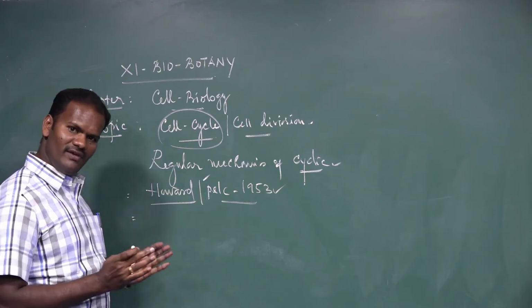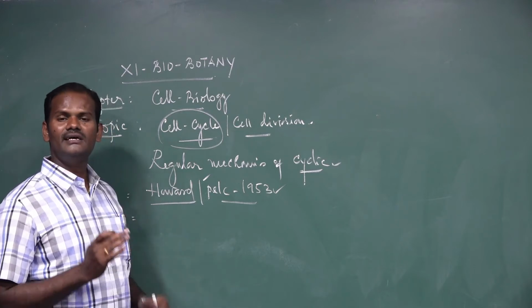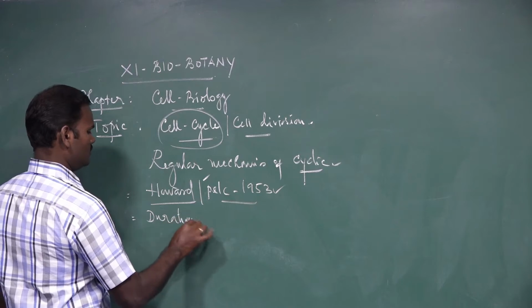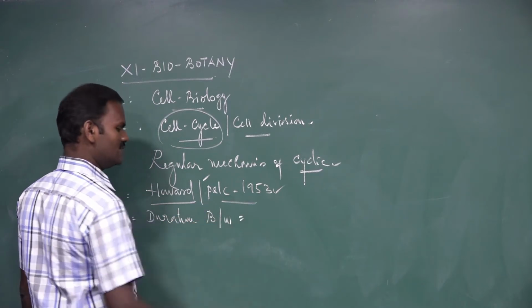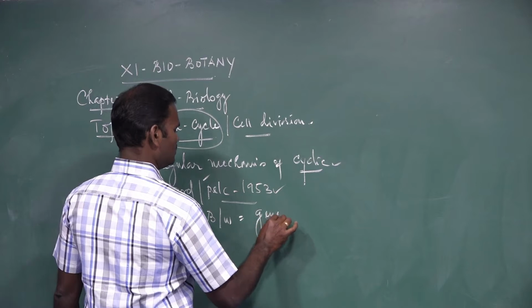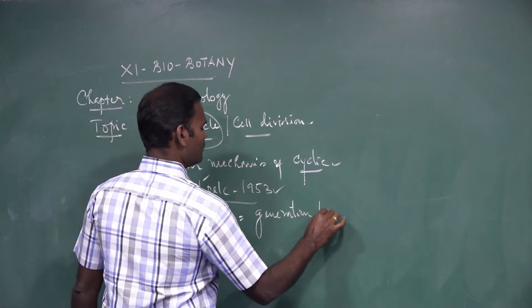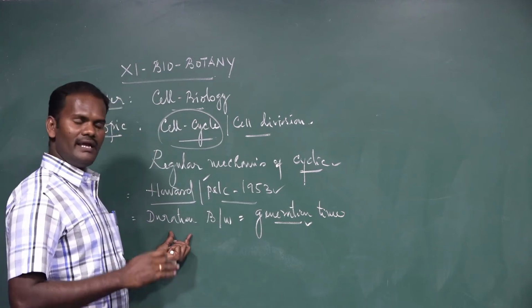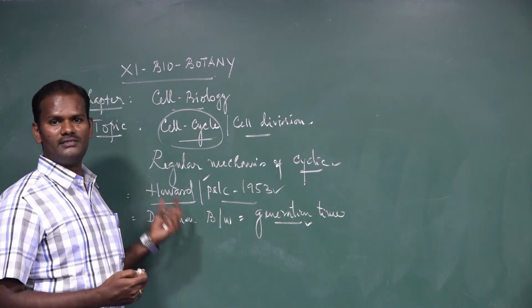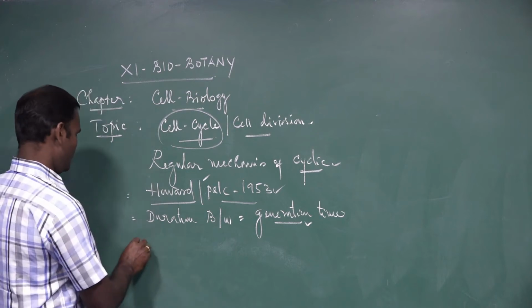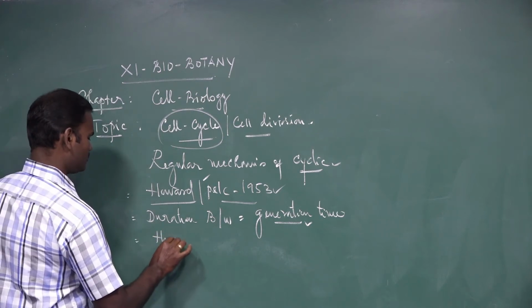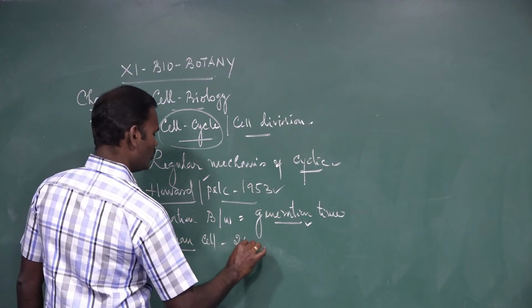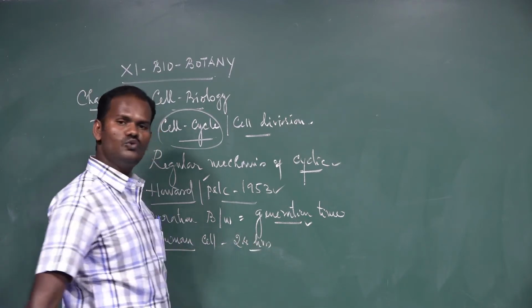But the duration between two cell cycles is called the generation time, also called the generation period. This duration varies from organism to organism. It is not uniform. For example, in a human cell, it takes 24 hours to divide into two daughter cells.